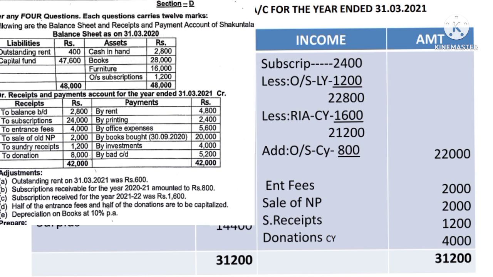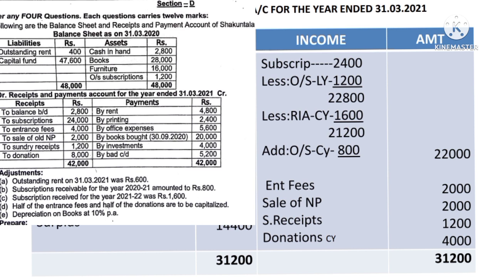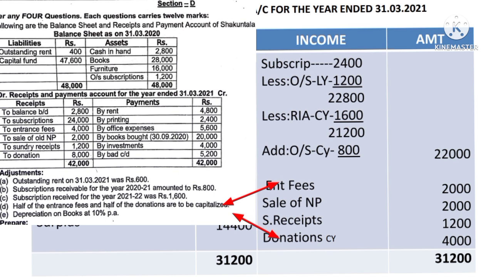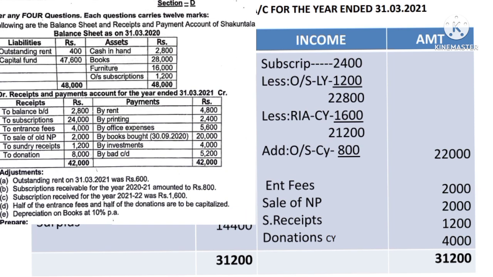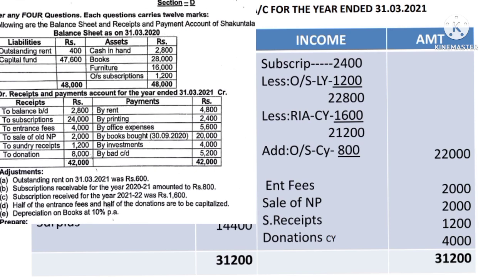Then other incomes are entrance fees. So about entrance fees and donation, instruction is given half of the amount has to be capitalized. So you take only half of the entrance fees 2,000. And then sale of the newspaper 2,000, and then sundry receipt 1,200, and half of the donation 4,000.